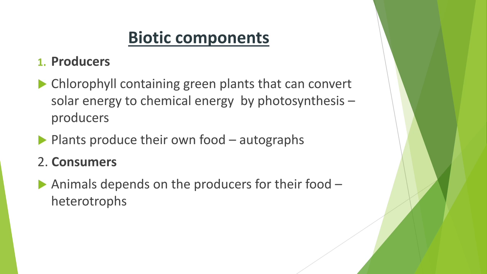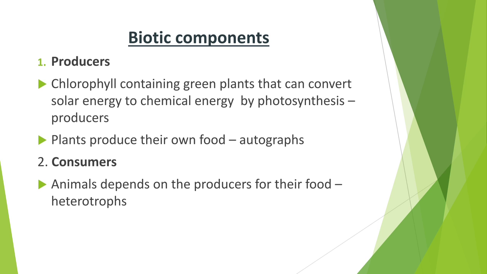The cow eats only plants, like grass or some leaves, and takes them as food. So consumers depend on the producers for their food. Here the producer is the plant and the consumer is the animal, the cow.